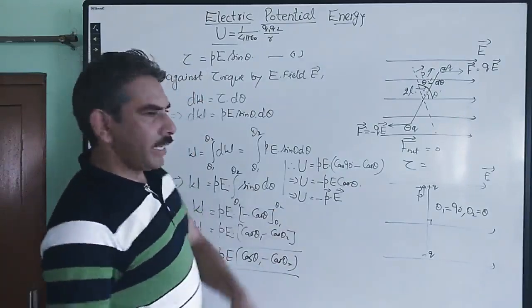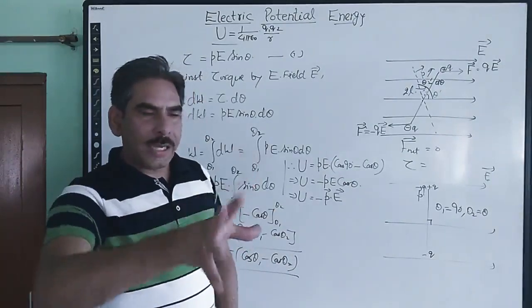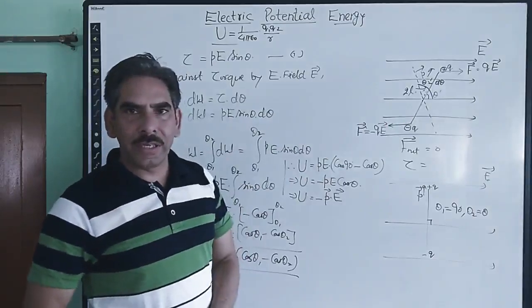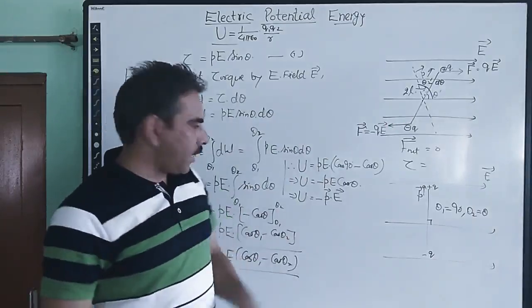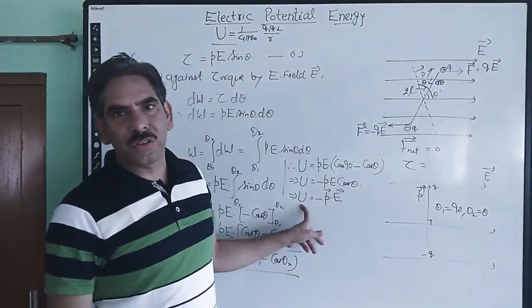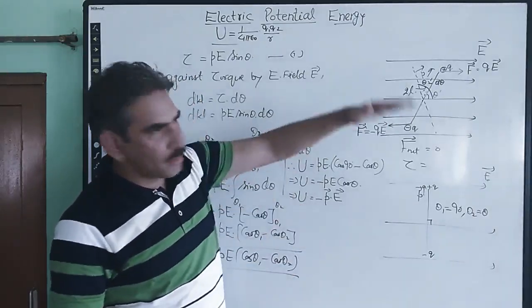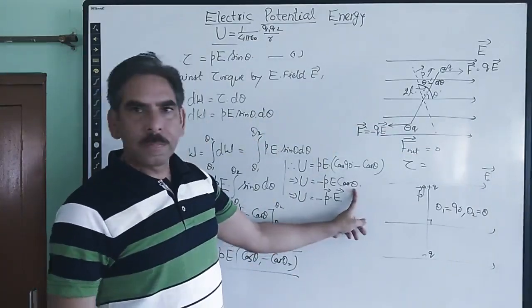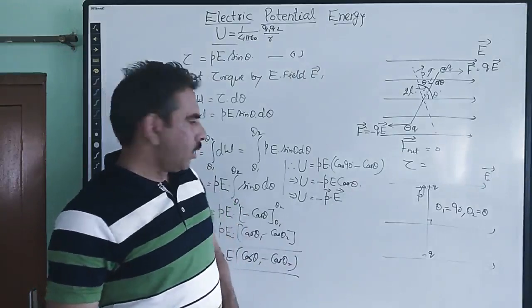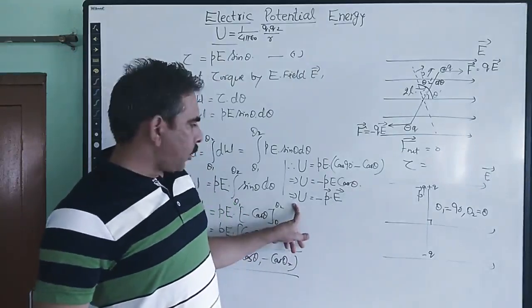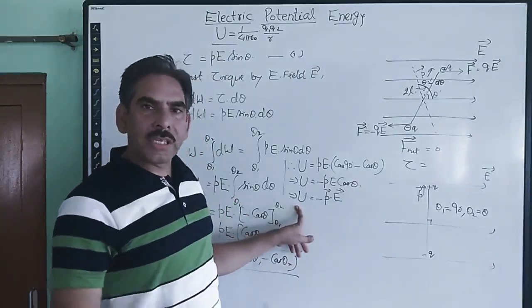If on rotating, the dipole becomes parallel to the electric field, the angle becomes 0 and hence the potential energy becomes minimum, not 0 but minimum.